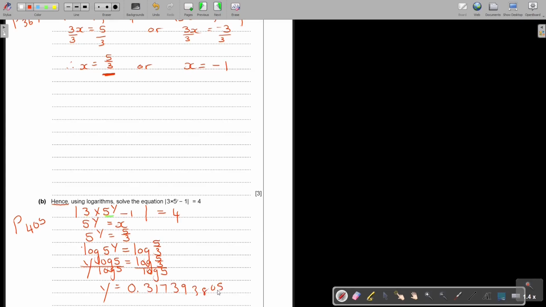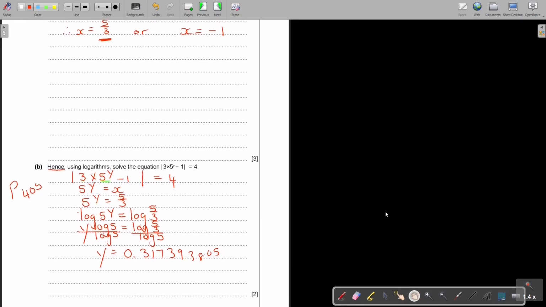Then you can just end by saying therefore, and now you can go to your three significant figures, 0.317.